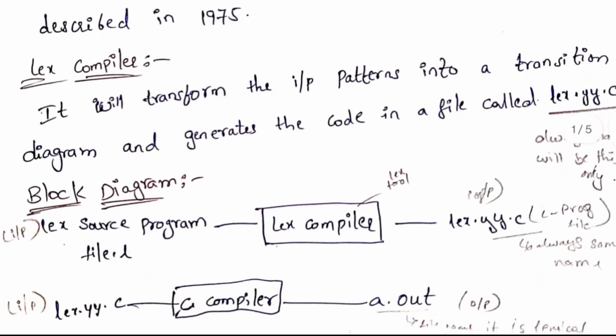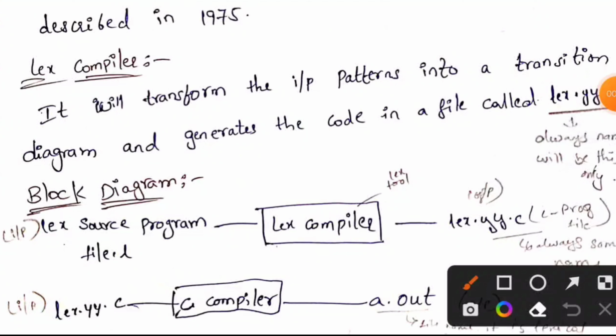What is the LEX compiler? The LEX compiler transforms the input patterns into a transition diagram and generates the code in a file called lex.yy.c. And for every output program, lex.yy.c is the same.